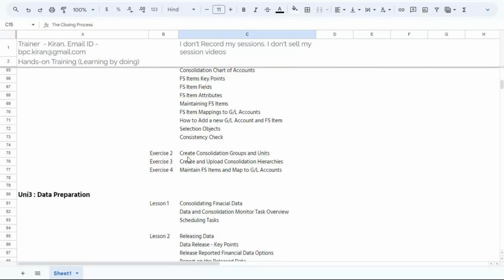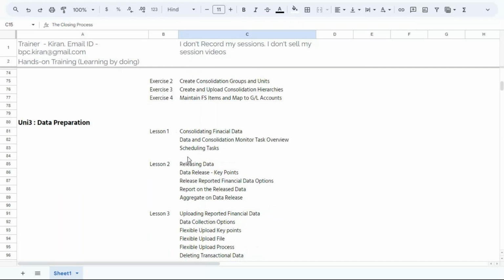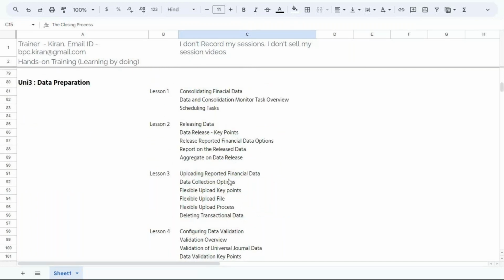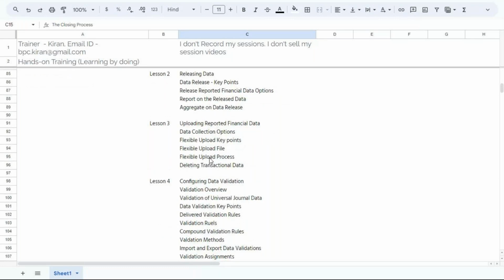in the system. So whatever sample data, training data you need, for example you are going to create five consolidation units, you need some transaction data for practice, I'm going to provide all the information to you. And data preparation, this is all about the transaction data: how to release data from ACDOCA to ACDOCU table, how to load data, SAP data, non-SAP data using CSV files. The CSV files have different parameters. We are going to understand those different parameters. Sometimes you have to overwrite, sometimes you have to delete and load. Those options we are going to understand.